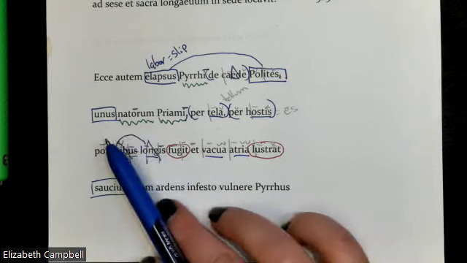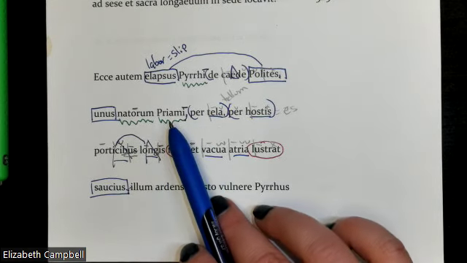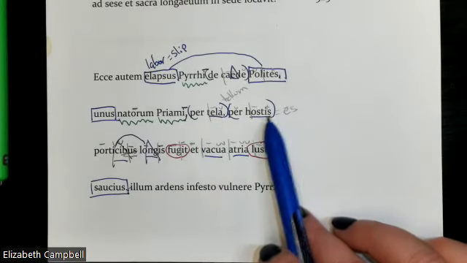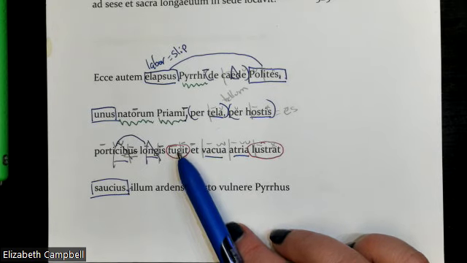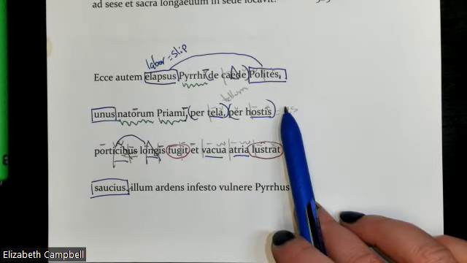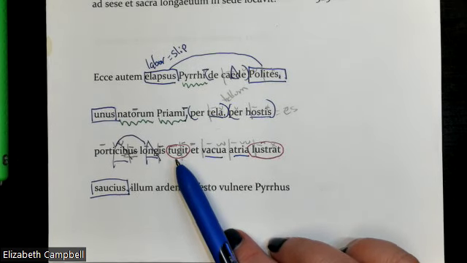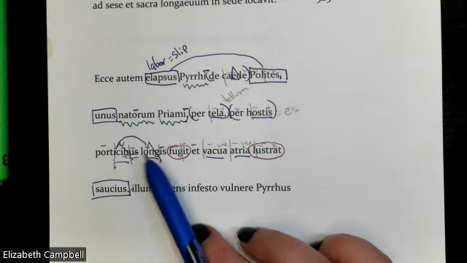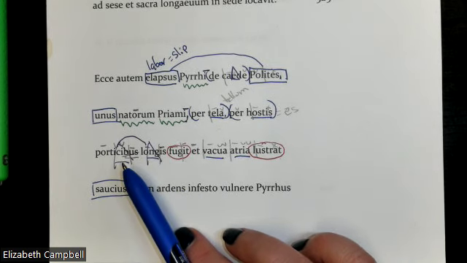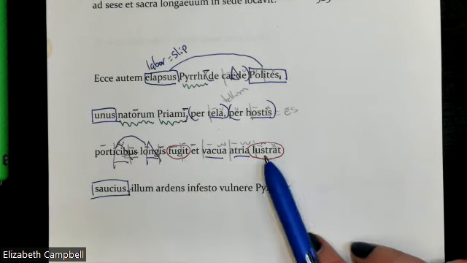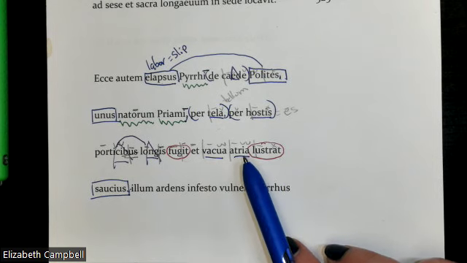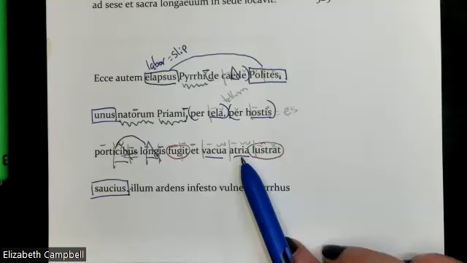All right. He's one of the sons, and you can get that with the genitive, one of the sons of Priam. And what is he doing? He is fugit. So if you want to, you can go per tela per hostis, or you can go down to the fugit. So through the weapons and through the enemies, he flees. And how is he fleeing, or where is he fleeing? And that's what the ablative tells us, right? He flees down long corridors. And he lustrat, and he moves in empty atriums, or like moves through empty atriums.